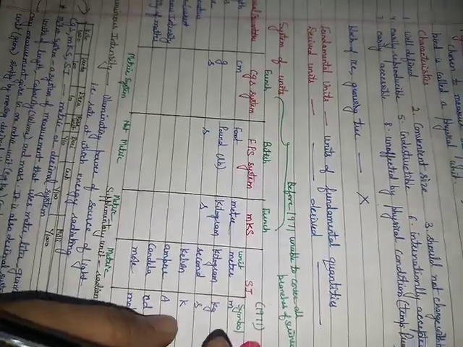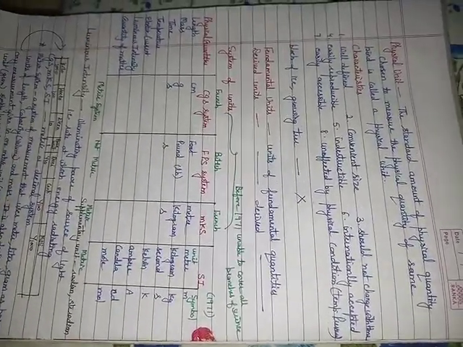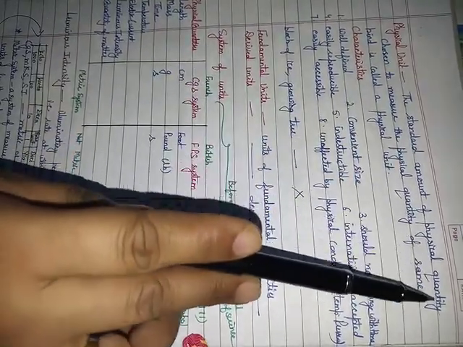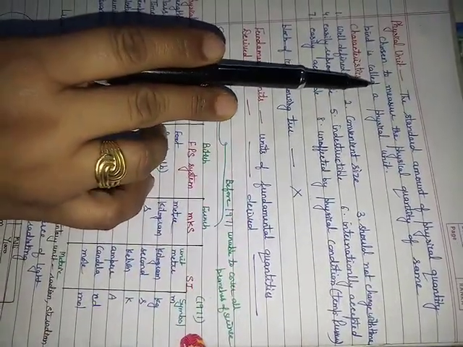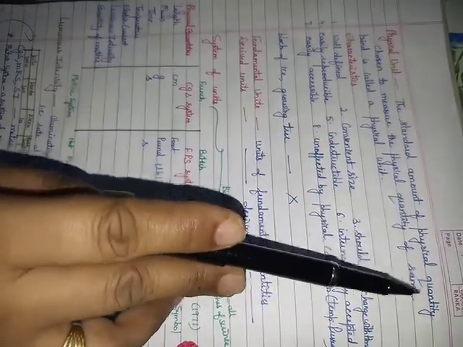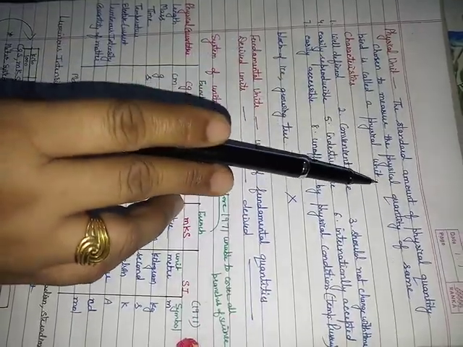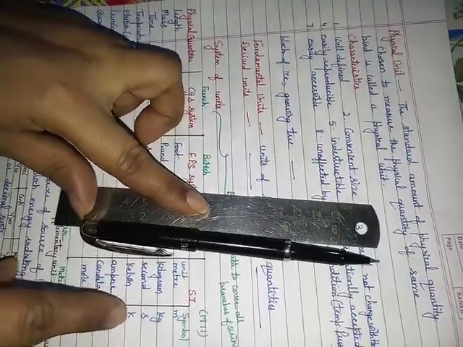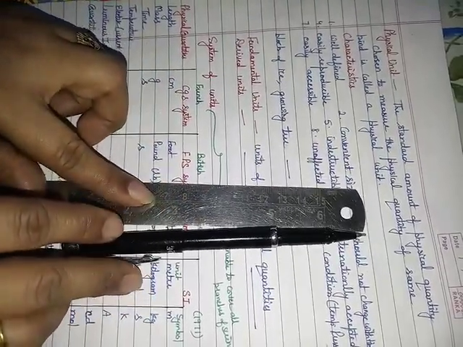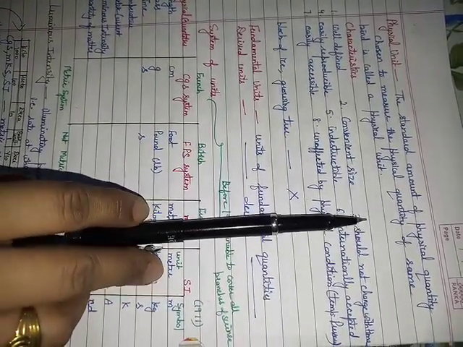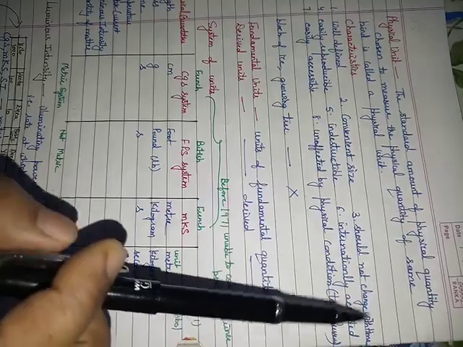Next we will consider what should be the property of the physical unit that we are going to measure and how to define physical unit. The standard amount of physical quantity that we have taken to measure a physical quantity and whose nature is same as that of quantity will be known as physical unit. For example, to measure length, you will make use of scale. You will not bring weight of 20 gram, 20 milligram like this. Or you will not bring any other container that is used to measure the volume of any object.